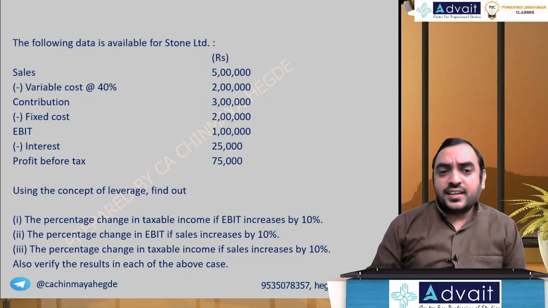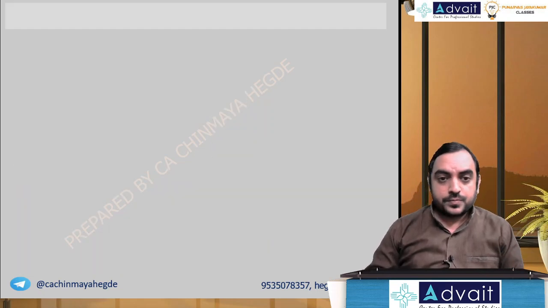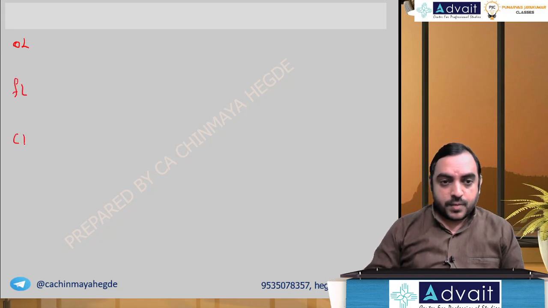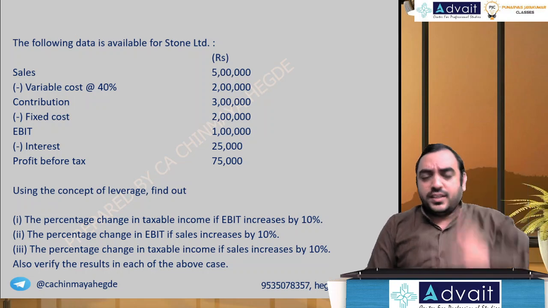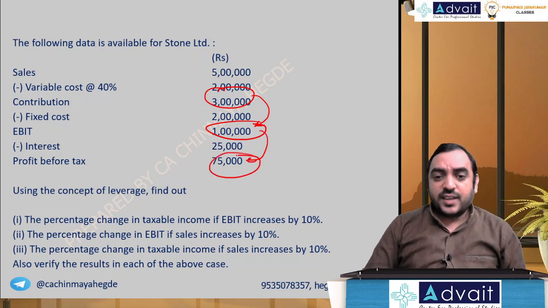So to understand all these things, let's find out the three leverages: operating leverage, financial leverage, combined leverage. You can see the formula goes in a vertical manner. Contribution divided by EBIT, EBIT divided by EBT.